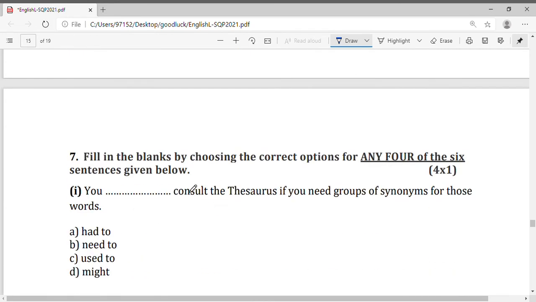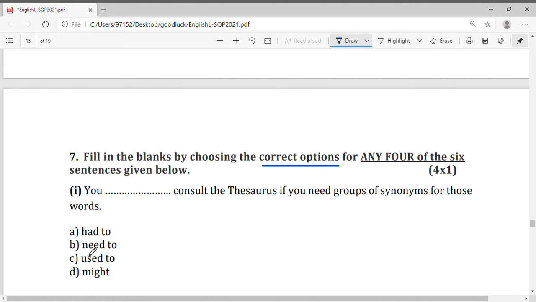Now let's go to fill in the blanks by choosing correct option, any 4 of 6. So 6 questions are there, you have to attempt only 4, mark only 1 answer. You might consult the thesaurus if you need group of synonyms for those words, so similar words. So you have to consult, sorry, that option is not there.